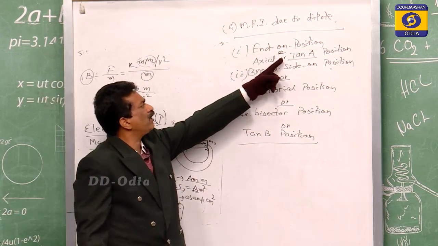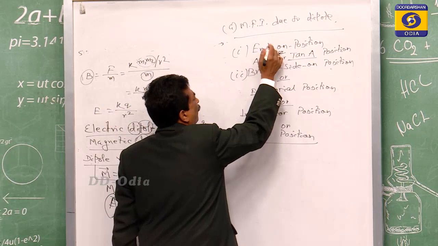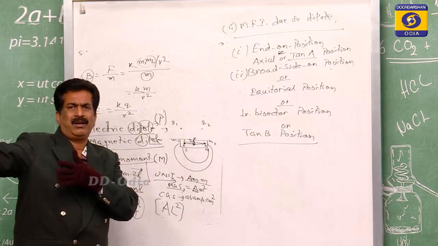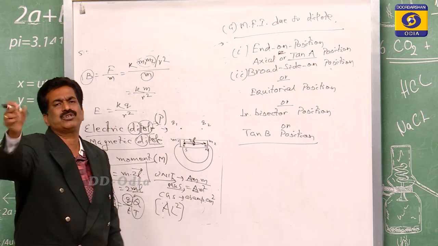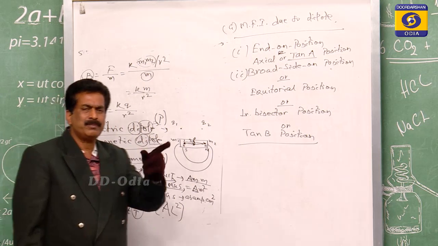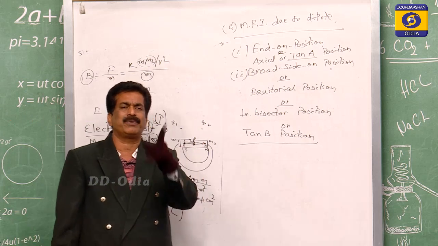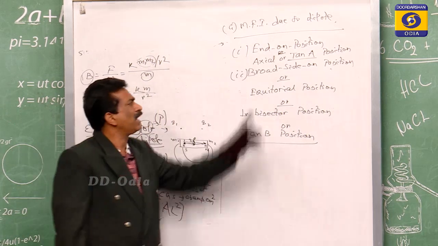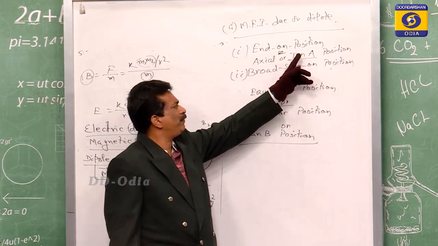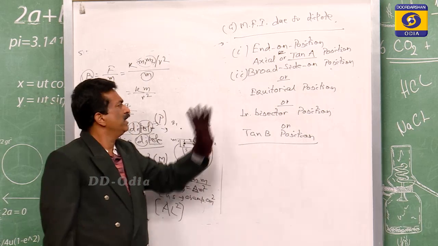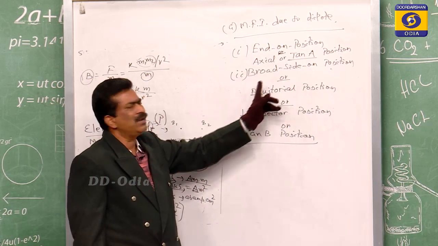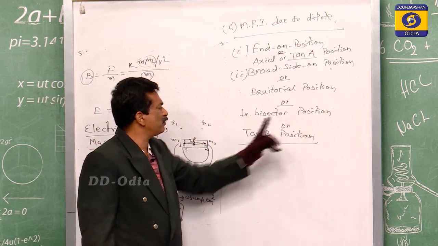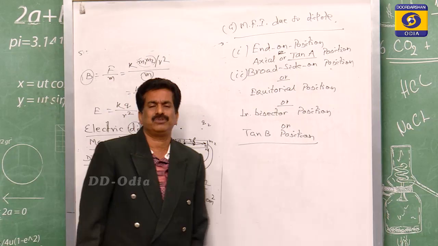One is the end-on position. At the end we take a position, that is the end-on position, which exists on the axis of the magnet. Therefore, another name is the axial position, and it is also given the name tan A position. Similarly, the broadside-on position is the equatorial position, or the perpendicular bisector position, or the tan B position.